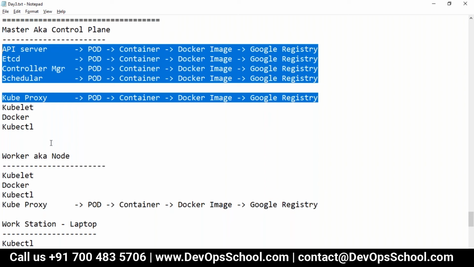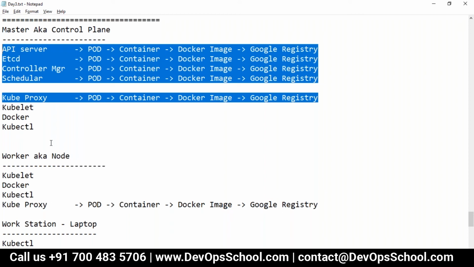There should be some utility created by Kubernetes itself, which will do all this automatically, right? Do they have some utility which can do all these things for me and make my master available, make my worker available? In short, do we have any tool which can set up a master in one command? Do we have any tool which can set up a worker in one command?